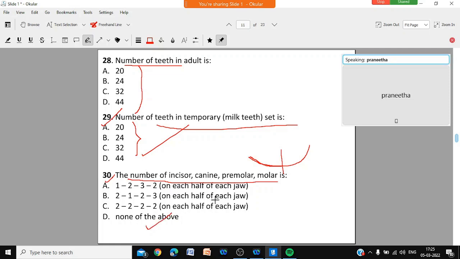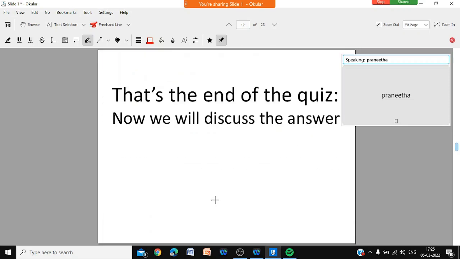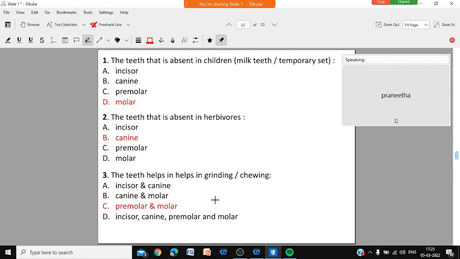So that was the end of the quiz. Now we will discuss the answers. You yourself can check the answer as I show you each one. The teeth absent in children are molars. The teeth absent in herbivores are canines, because canines are meant for tearing flesh. If you are not eating flesh, then canines will not be present.